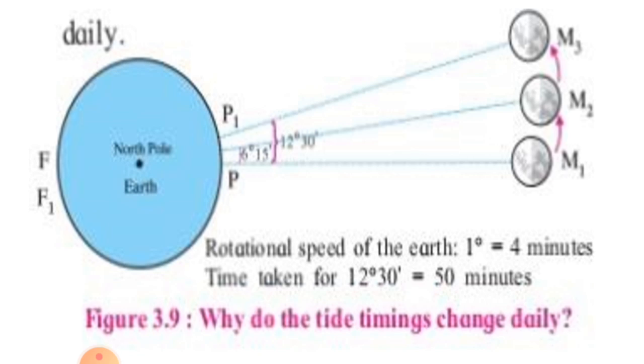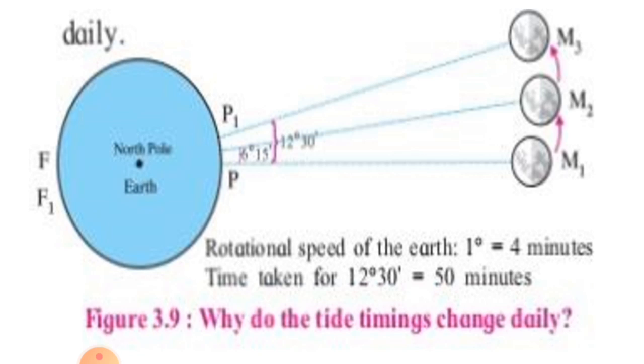My dear students, after 12 hours and 25 minutes, point F will come exactly in front of the moon, that is M2, and it will experience high tide. Point P opposite to point F will also experience high tide at this time.